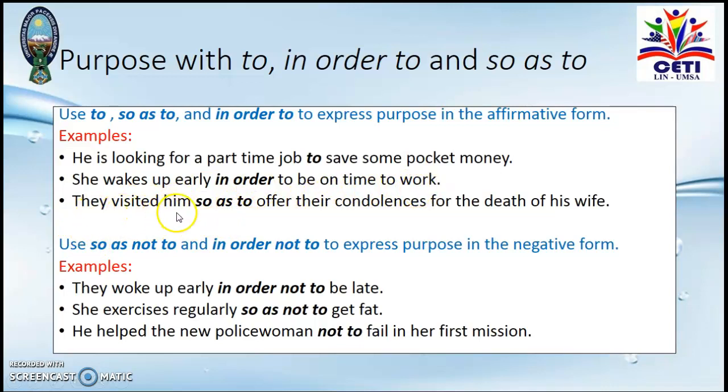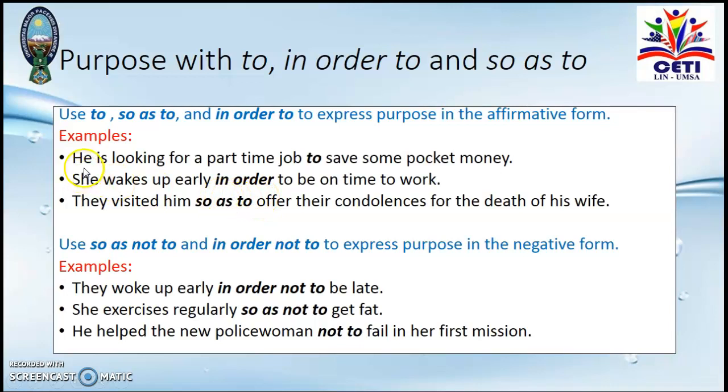Or she visited him so as to offer their condolences for the death of his wife. In this case, we can use to, in order to, or so as to, depending on which one we want to use. The three of them are correct.